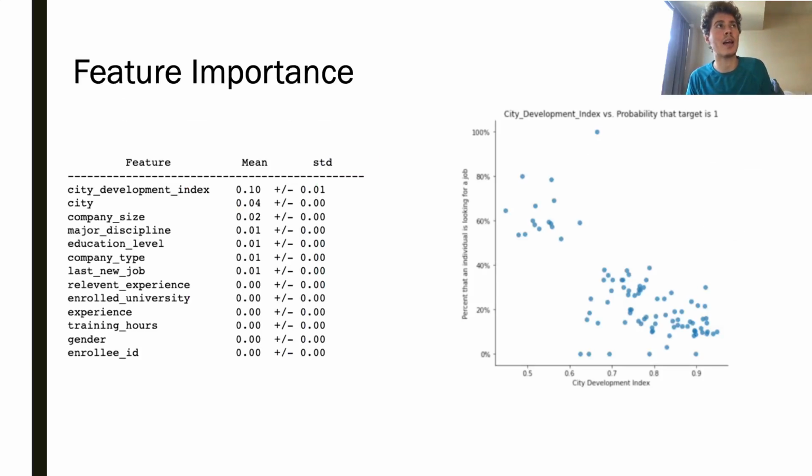Finally, I looked quickly at feature importance, and I saw that city development was considered the most important. And I used the method of permutation importance through sklearn. And when I graphed the relationship, I saw that higher developed cities tend to have a lower percentage of people looking for jobs, and lower developed cities tend to have a higher percentage of people looking for jobs. This kind of makes sense. You can imagine a story where someone is in a city with a low development index, and they want to get a new job in a city with a high development index in order to transition out into a better city.